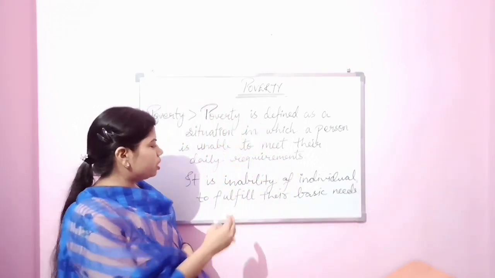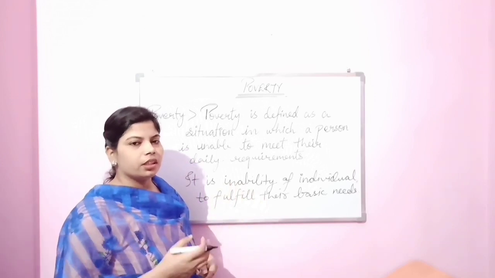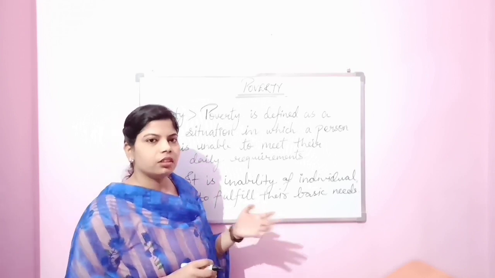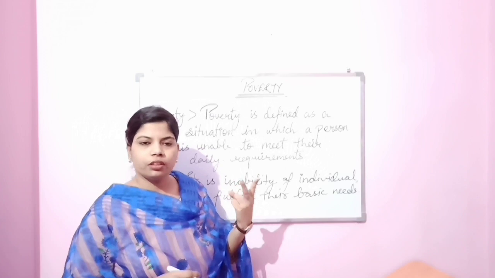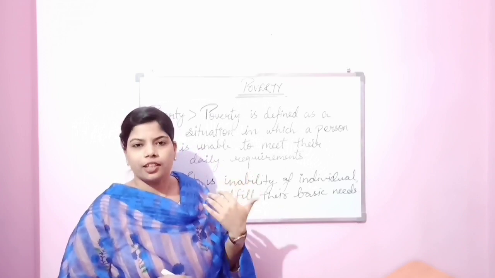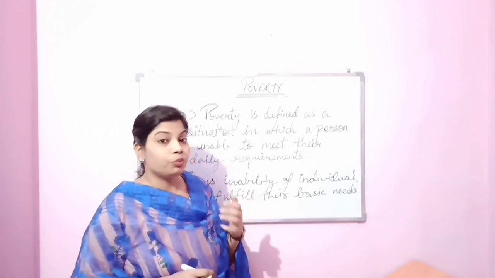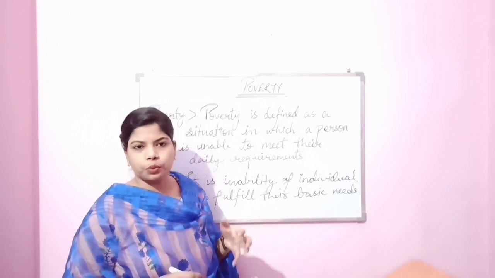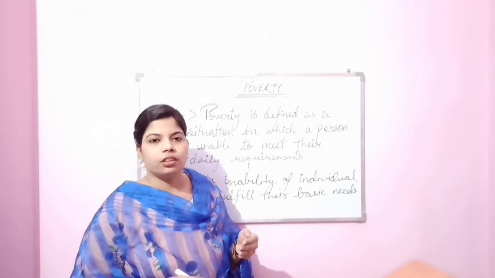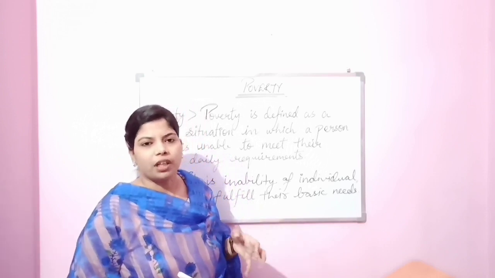When an individual is unable to fulfill his or her basic needs, the situation is referred to as poverty. The basic needs: food, clothing, housing, education and the fifth one, health facilities. These are the 5 necessities of life, and when a person is unable to secure these 5 necessities of life, it is known as poverty.